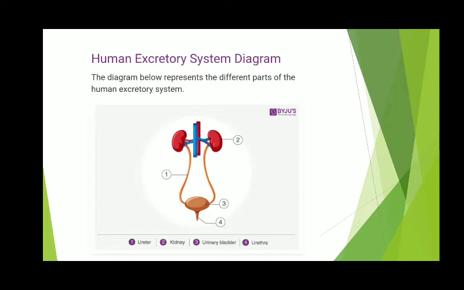The blood in our body is constantly passing through these kidneys. The renal artery, shown in blue, brings dirty blood containing wastes from our body to our kidneys.